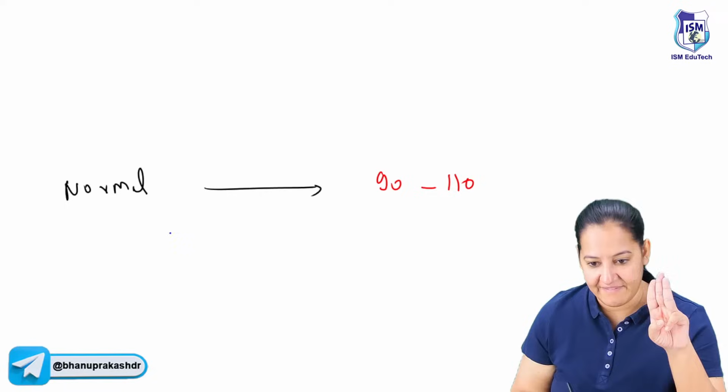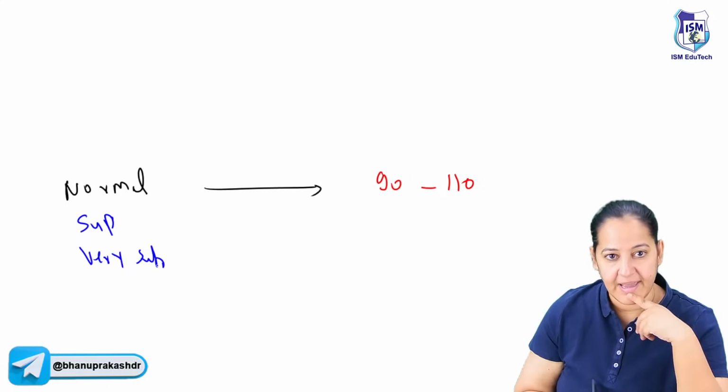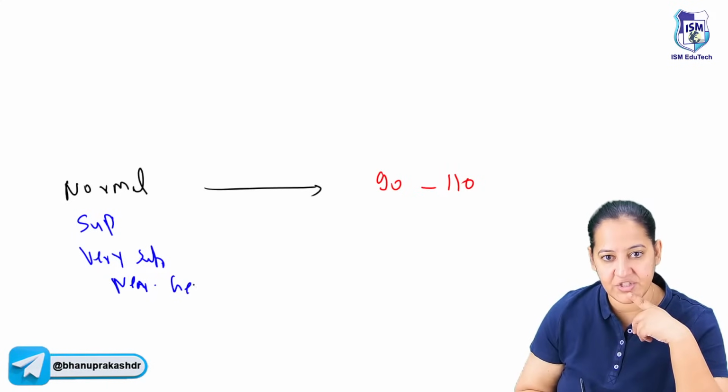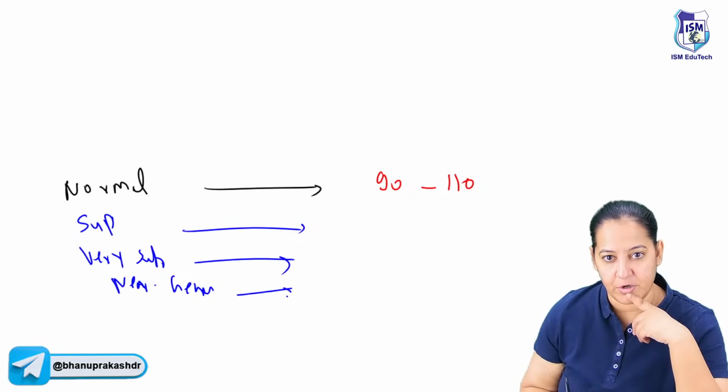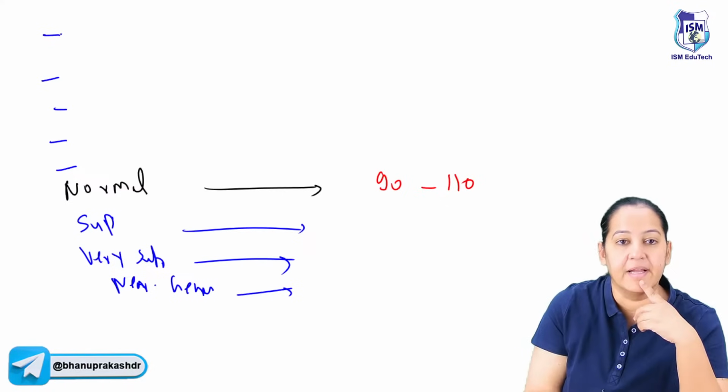Above the normal, we are having three categories: superior, very superior, and near genius. Near genius, take care. You can make it out. And below that, we are having 5 categories: 1, 2, 3, 4, 5. Below that, one is idiot.